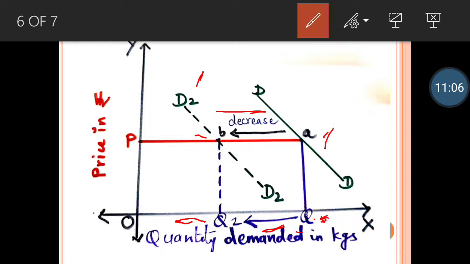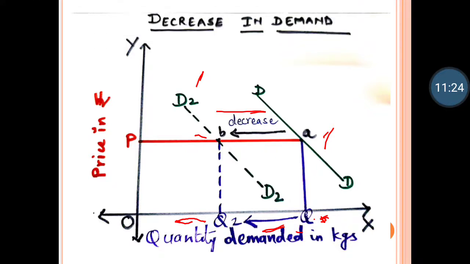Original demand curve you got at point A, which is DD, and now your arrow moves towards the left hand direction, and your new demand curve you got is D2, D2. At point B you got new demand curve, and here it shows it is decreasing. So I hope you understood the difference.